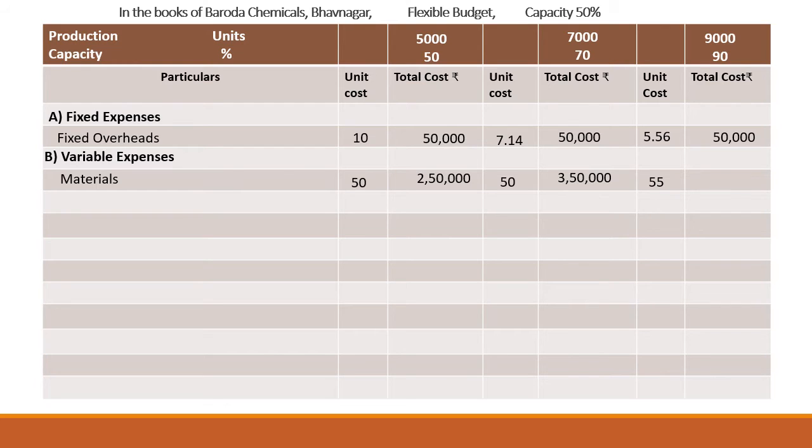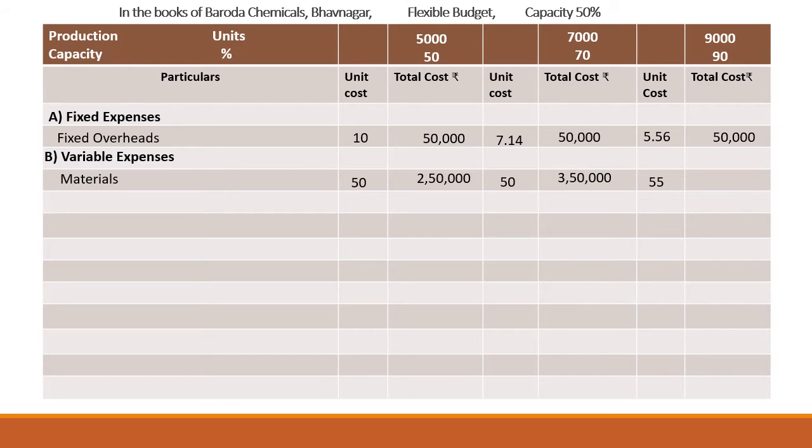If we multiply 50 into 7,000 units, we will get 3,50,000. Now why in the case of 90% capacity is the amount 55? Because in the example they have given us, if we have to calculate for 90% capacity, the material will be increased by 10%. So we will calculate 10% of rupees 50. It will come rupees 5. 50 into 10%, it will come rupees 5.